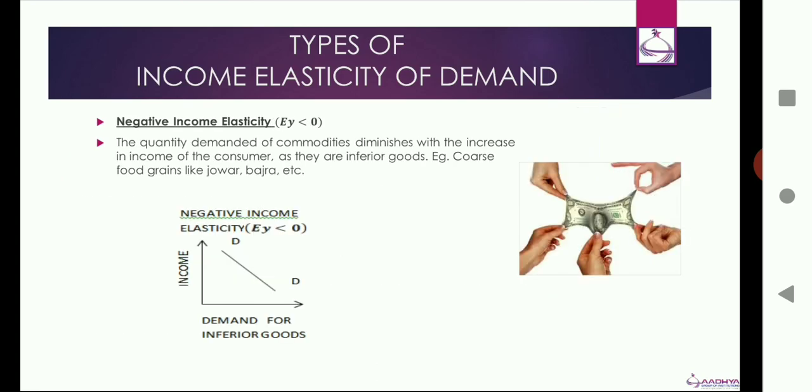And we can see the negative income elasticity goods, which have a negatively sloped income demand curve. This is not a price demand curve, this is an income demand curve. So when income increases, demand decreases, and when income decreases, demand increases for these goods. These goods are also called inferior goods, which you have already learned about. Quantity demanded of these commodities diminishes with the increase in the income of the consumer, as they are inferior and not liked but are essential for poorer income households. Some examples are coarse food grains like jawar, bajra, etc.